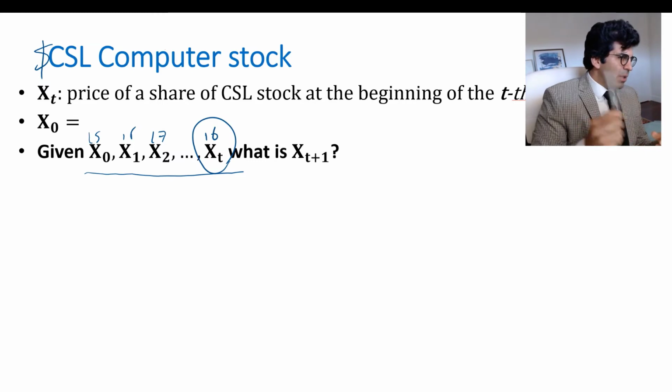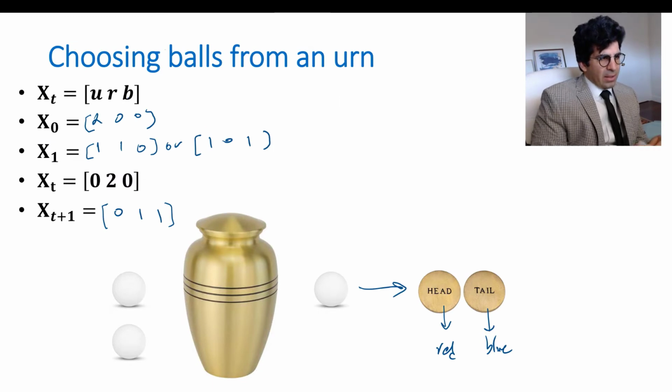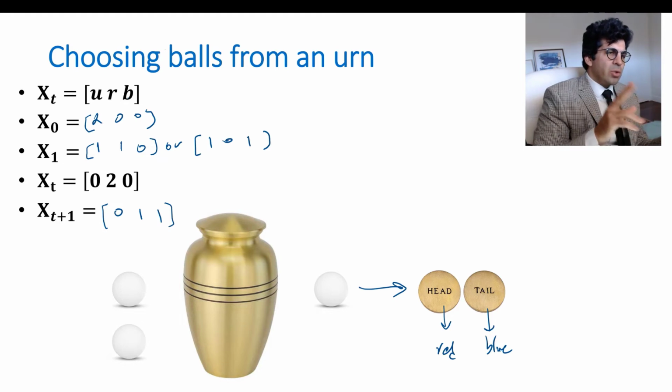It may not be really the case for a given stock, but at least in the example that we had, for example, at X sub t, I know I have two reds. That's all I need to know to predict the next state, which is going to be 0 unpainted, 1 red, 1 blue, right? It doesn't matter how we got there, how we got to two reds.